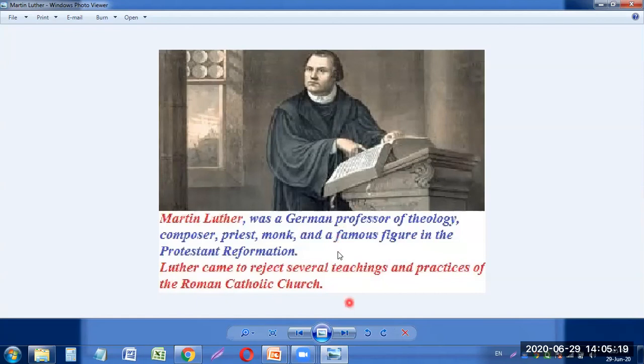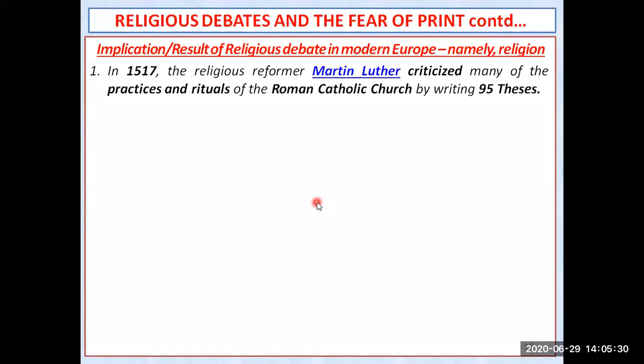And what he did, Luther, he came to reject several teachings and practices of the Roman Catholic Church. Because the church was doing something wrong in those days, and he was just raising his voice. He criticized many of the practices as well as the rituals told by the Roman Catholic Church people. And Martin Luther wrote 95 theses against the practices and rituals of the Roman Catholic Church people.